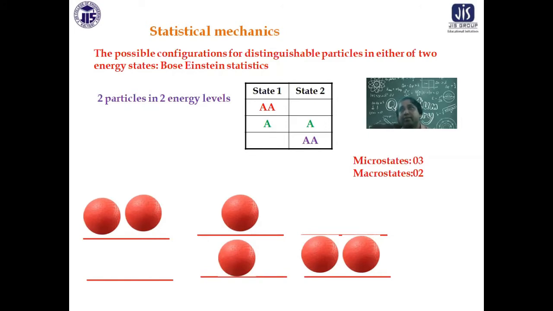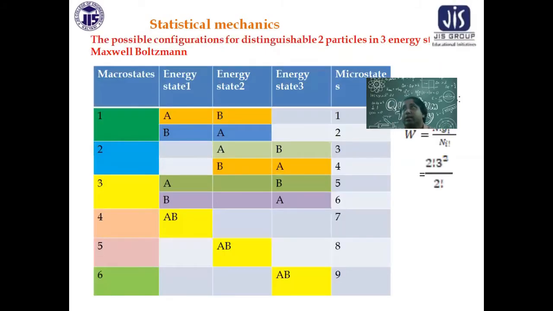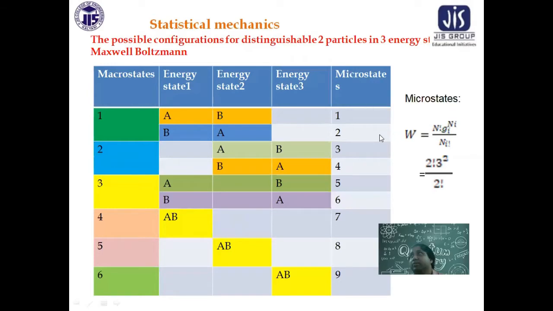So microstates are 3, and macrostates are again 2: 1 particle in one energy level and 2 particles in another energy level. And for the Fermi-Dirac statistics, which electrons do obey, you can see there is only one option, that is in every energy level 1 particle. So 1 macrostate, 1 microstate. Similarly, you can extend your discussion to the 3 particle case, and general formulas are there.